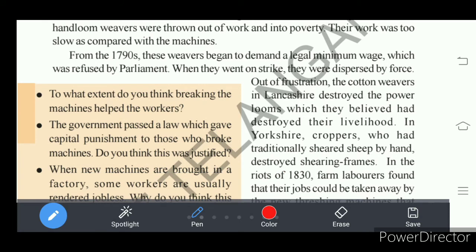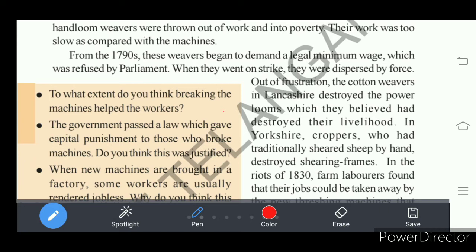Lancashire is a city in England. There we see many of the cotton weavers felt that power looms were taking the livelihood of the handloom weavers. Handloom weavers had lost work due to the power looms. So the livelihood of the handloom weavers was taken by power looms.